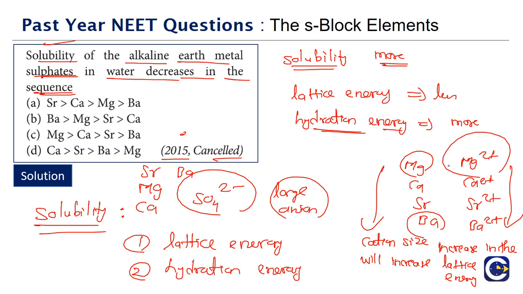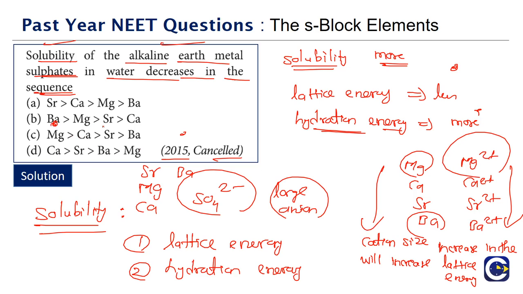So at the top, magnesium, we have low lattice energy and high hydration energy, which means that will be the one which easily dissolves. So the solubility, as you go down the group, will be decreasing. Why? Magnesium sulfate will have the least lattice energy and highest hydration energy. That will be favorable on both sides.